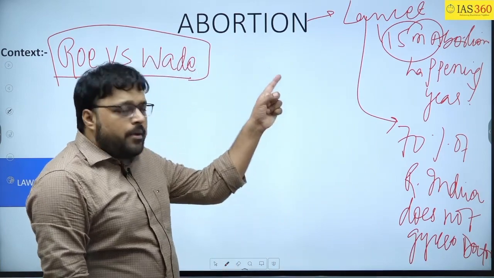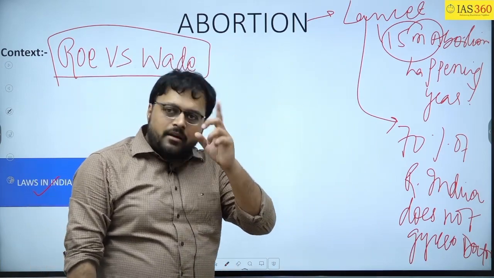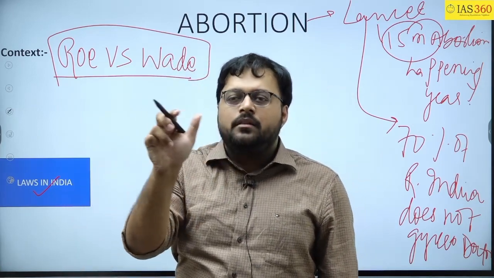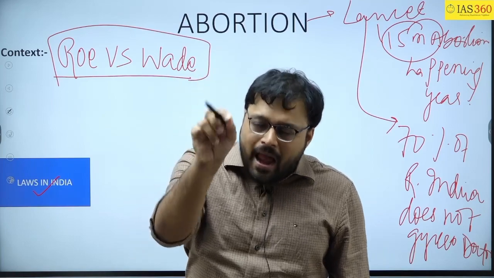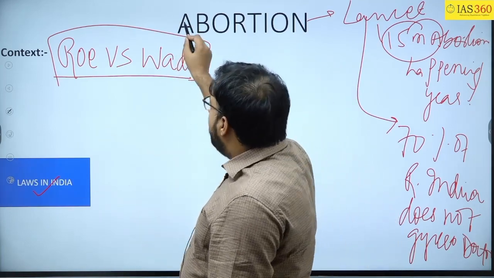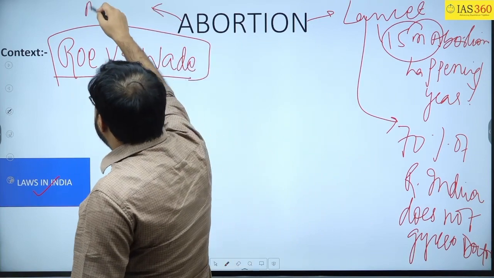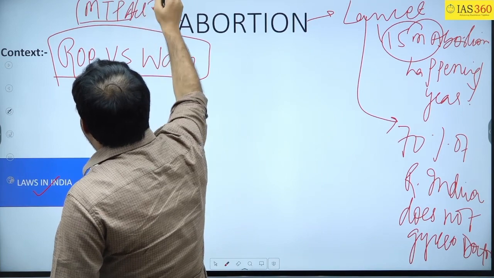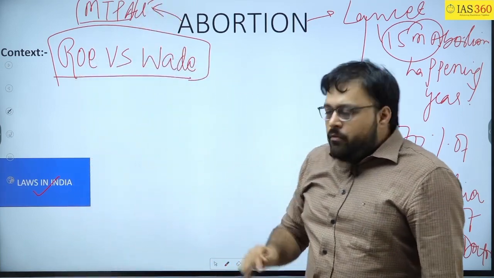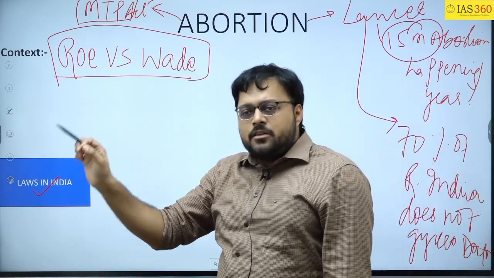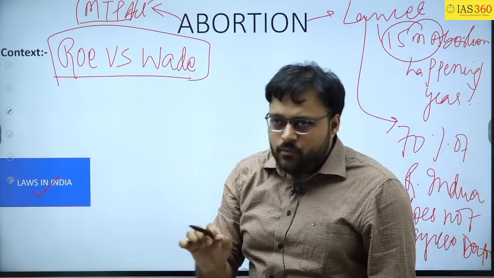According to the Lancet report, around 15 million abortions are happening in India per year, 15.6 million per year. And you will be surprised to know that according to WHO, 70% of rural India does not have gynec doctors or gyno doctors. So in this condition, you can understand the situation of abortion in India, because unsafe abortion leads to maternal mortality. Looking into the link between unsafe abortion and maternal mortality, India devised a law in 1971, the Medical Termination of Pregnancy Act. We will talk about the MTP Act 1971, which has been amended in 2021.